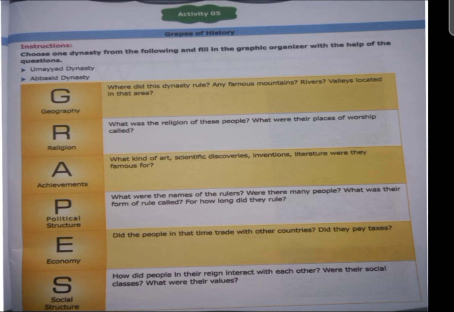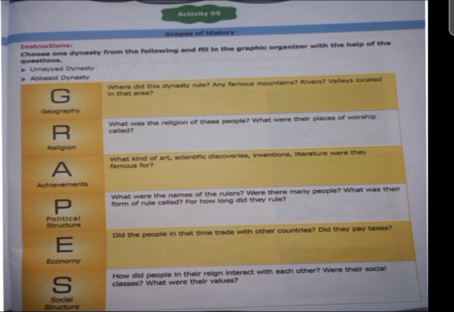And the next one is: what kind of art, scientific inventions, and literature were they famous for? So students, you know, at the time of the Abbasids it was the golden age of science, the golden scientific age of Islam. At that time they made Baghdad the House of Wisdom, and many kinds of people such as scholars and scientists came here to gain knowledge.